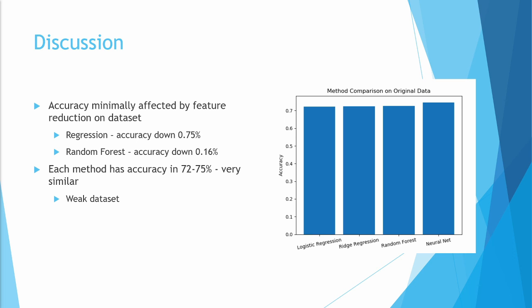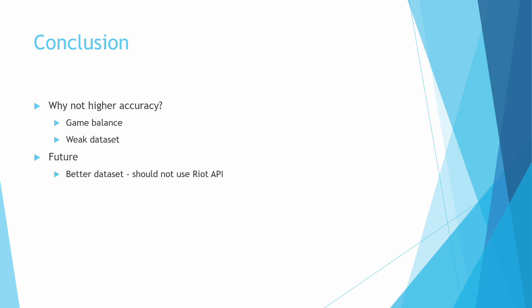However, this is still a much better result than the 50% accuracy that can be achieved by randomly selecting a team to win. We believe that we were not able to achieve an accuracy beyond 80% due to limited information in the dataset. There are a lot more determining factors, such as champion picks and player-specific attributes, such as win rate and average creep score. In order to achieve a better performance, we definitely need a lot more data than just what is available from Riot's API.